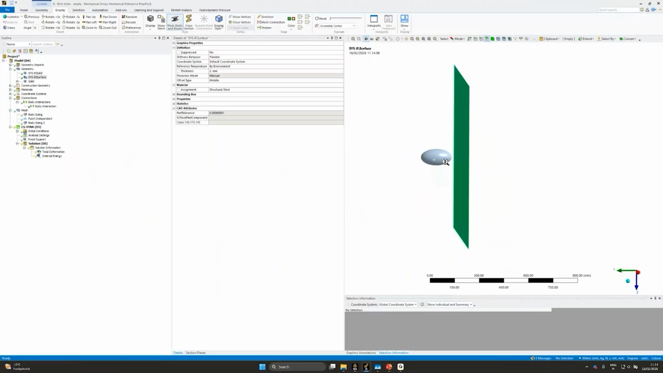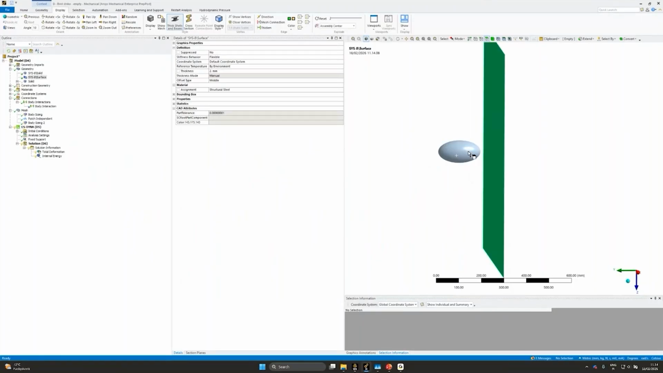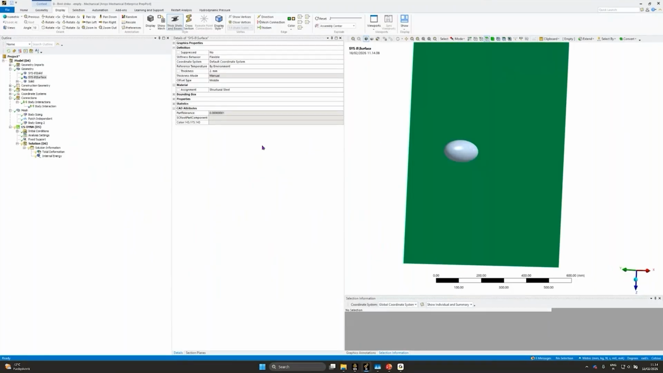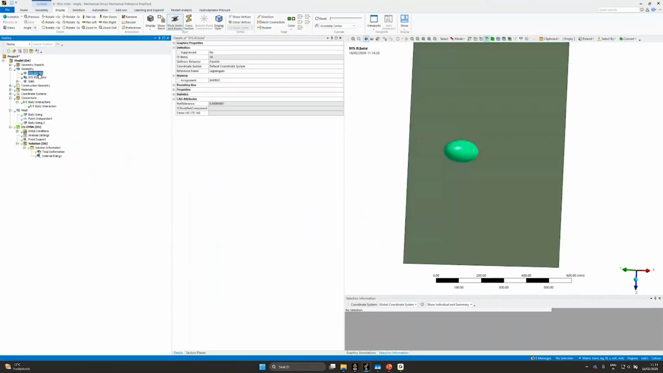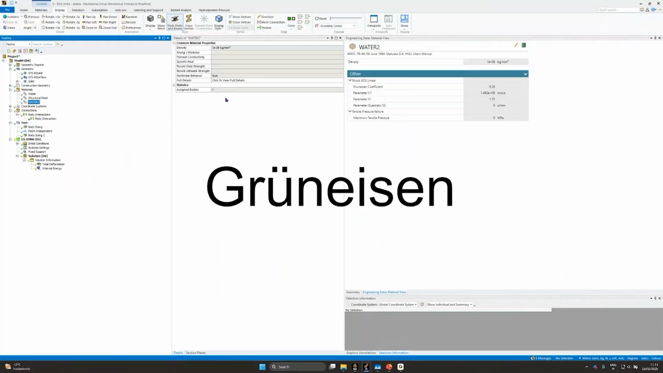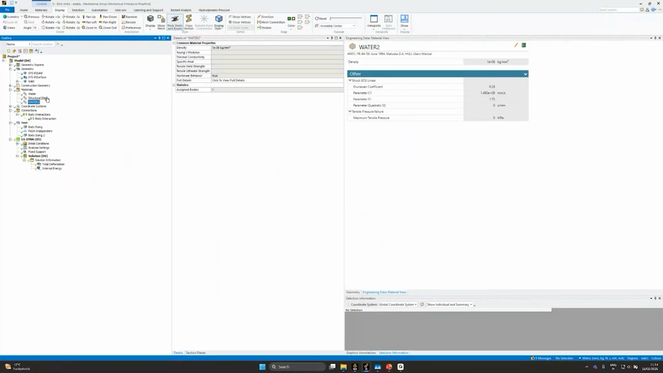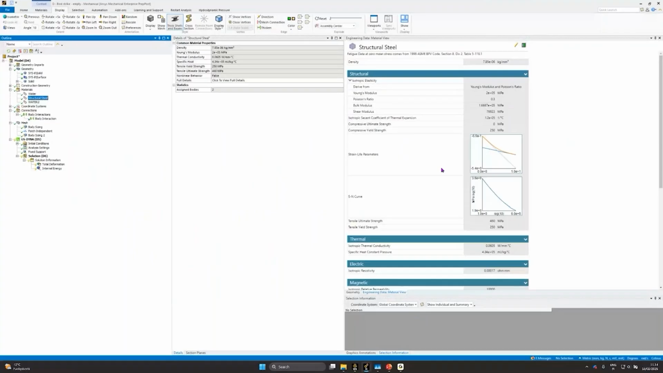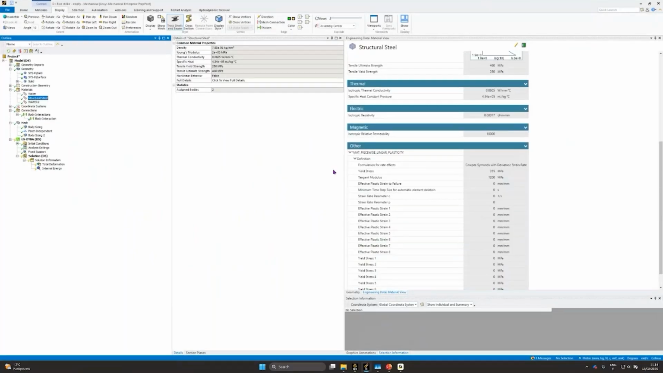And then we have some part that would represent our bird. If we are dealing with a high velocity impact, then usually what we can do is that the bird, we can model it using water. And the water material has been taken directly from the explicit material library. And in this case, it is modeled with the Grüneisen equation of state. For the structural part, we have steel with MAT 24 S355 type of steel.